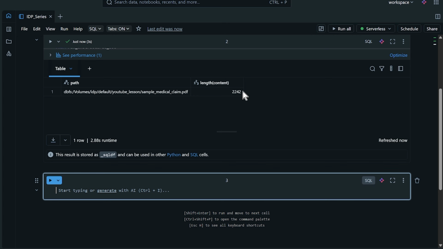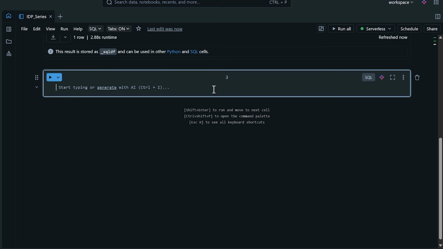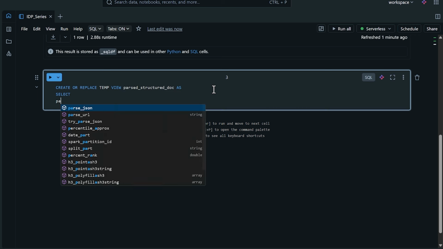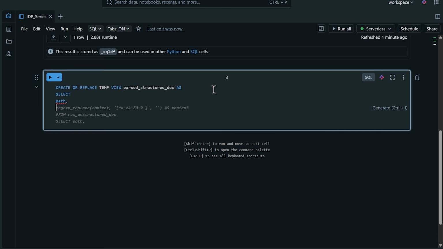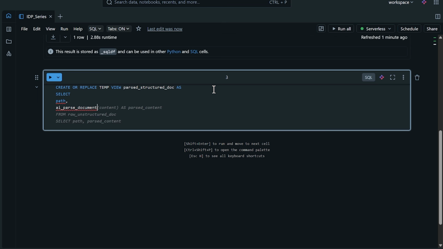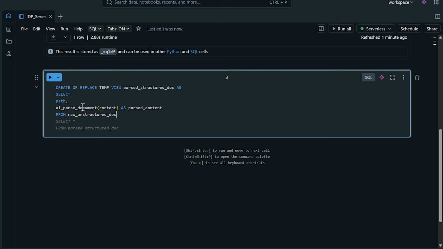So now we want to use our AI function. This is going to be our AI parse document. Again, I want to set up another temporary view here. So I'm going to say create or replace temp view. We'll call this one the parsed structured document. And now we need to specify what's in there. So we'll select our path. And then next, we're going to say ai_parse_document. Now we have our autocomplete here. I am going to use this because this is basically what we need, except this select statement right here. So I'm going to get rid of that. And now this is looking really good.